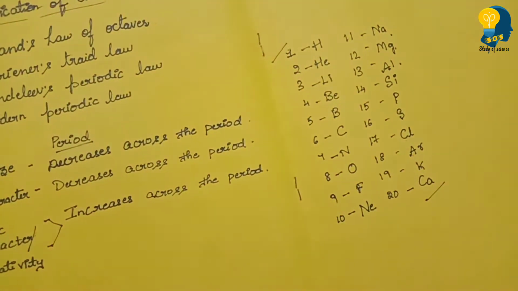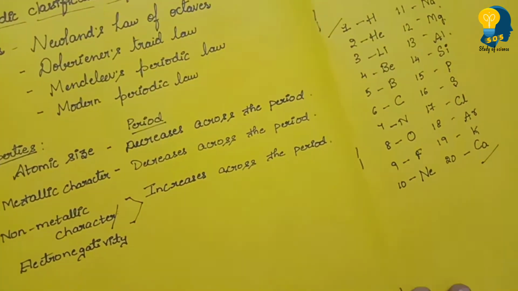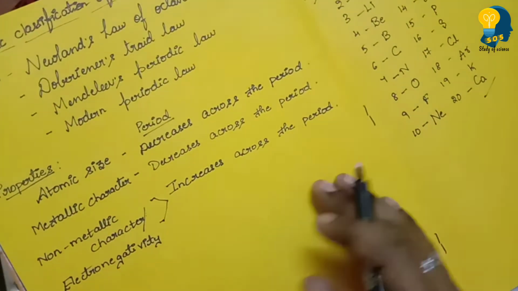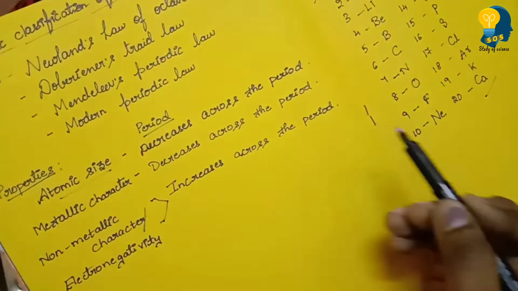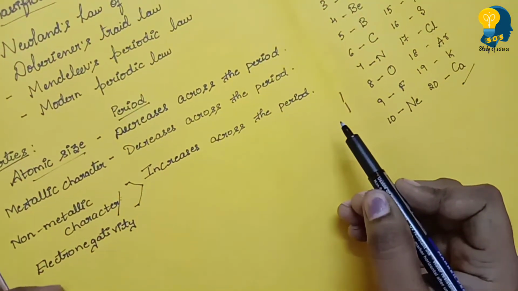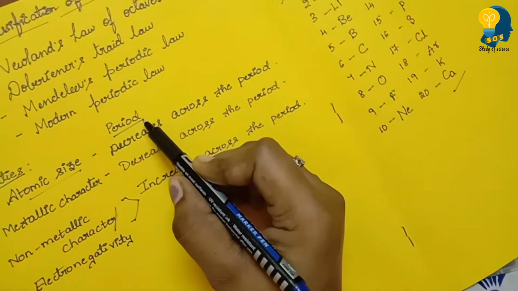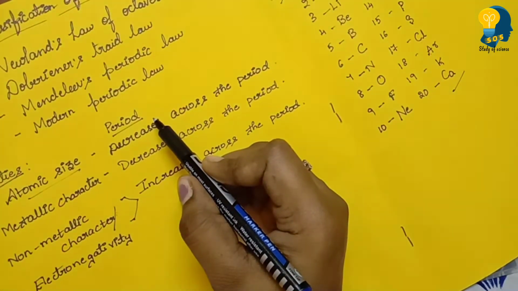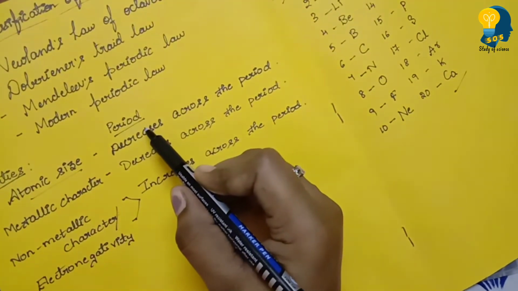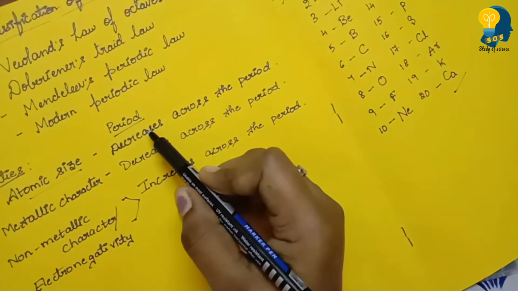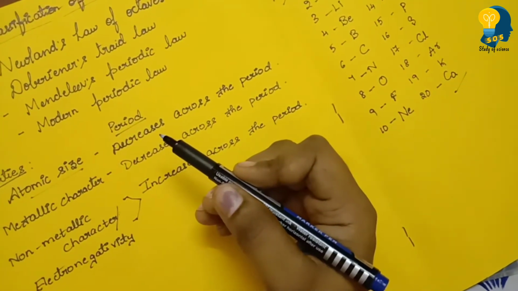So now, as I told you, I'll be teaching a few concepts. Based on these concepts, the questions are being asked. So let me start with the property of the elements. Let me start from the atomic size. When we talk about the atomic size, let's first talk about the period. There are two things: one is period and one more is group. First, you all have to understand period, because if you try to understand both periods and groups simultaneously, you may have a confusion. So first you all understand the period.